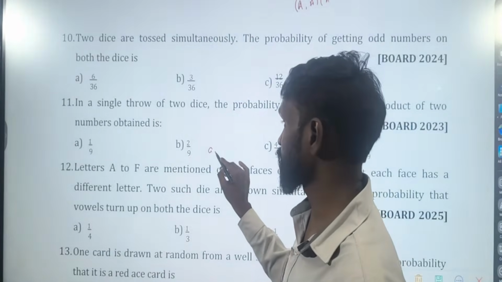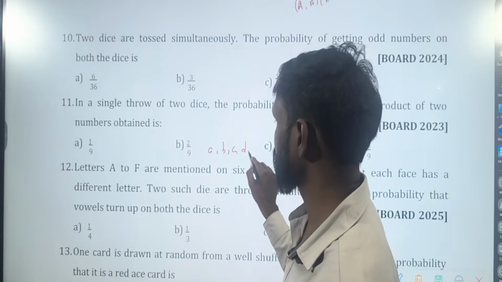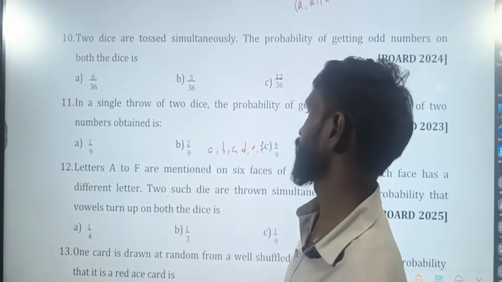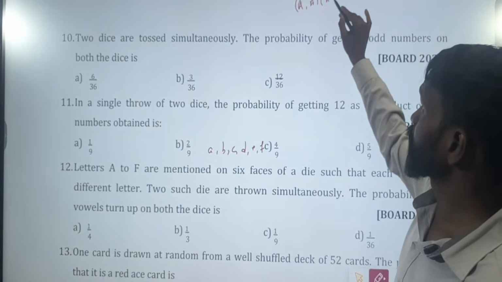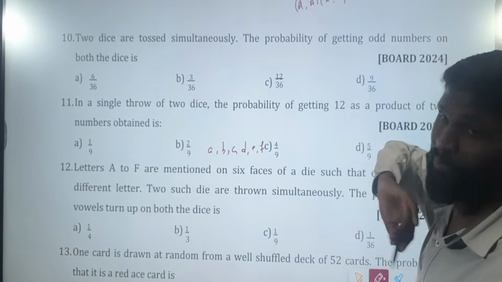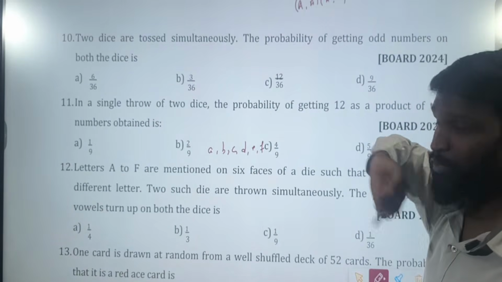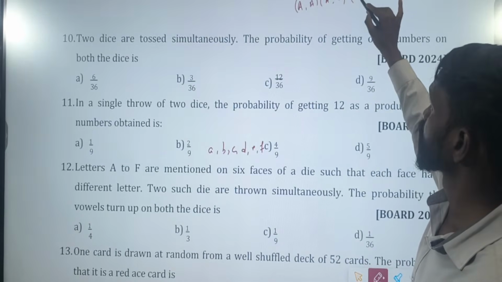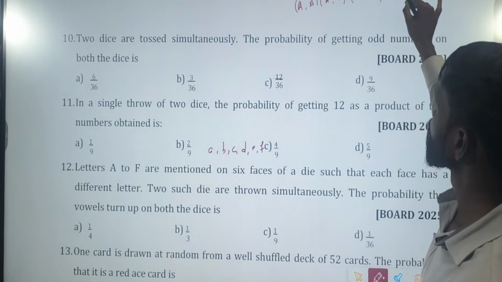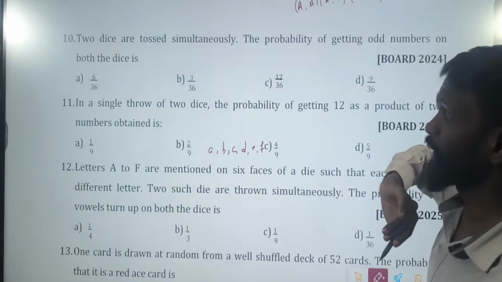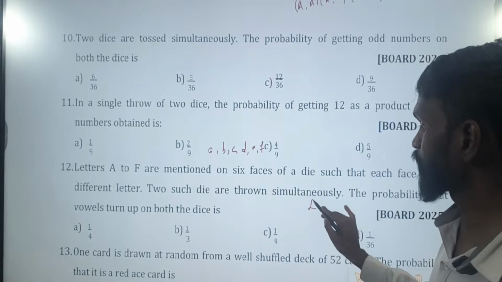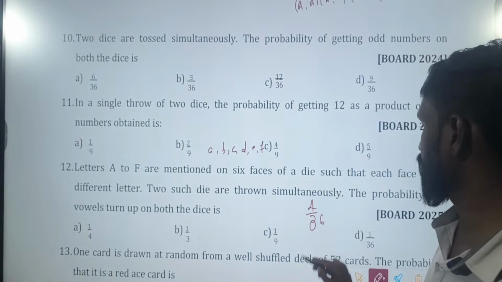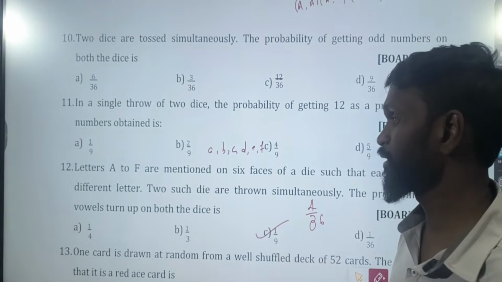This is A, B, C, D, E, F. A, comma E. Is it possible? A, comma E is also vowels. Apart from that, A, comma E or E, comma A. How many are there? 4 out of 36. Again, the answer is 1 by 9.